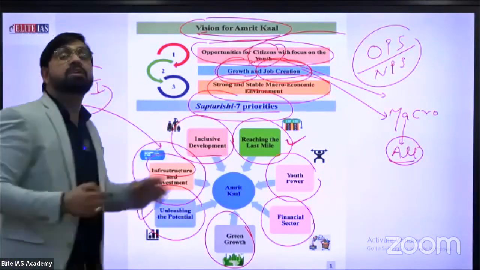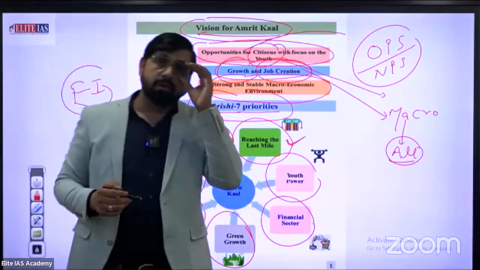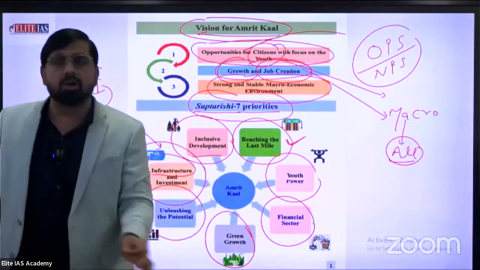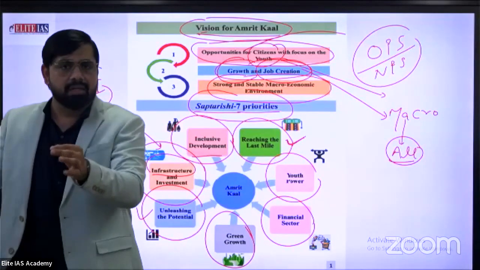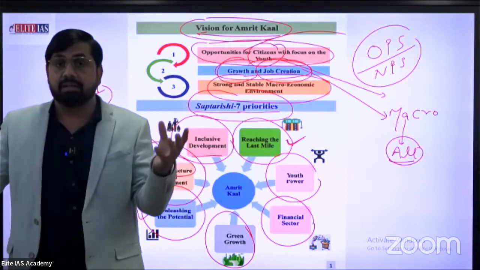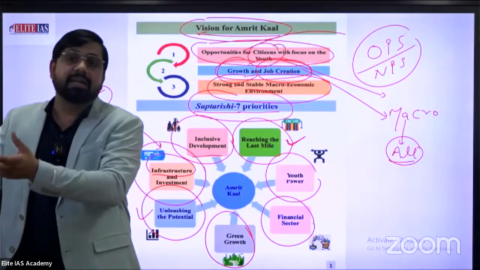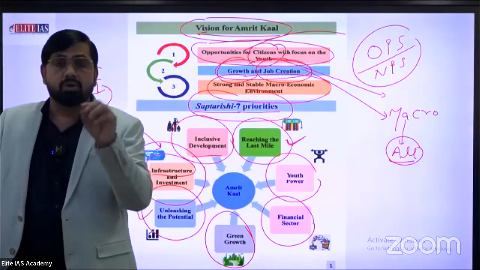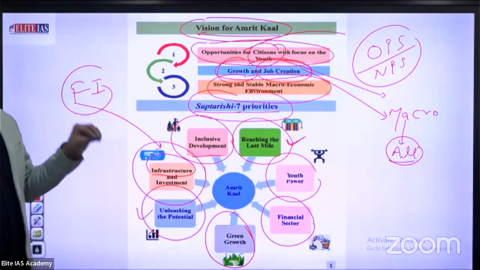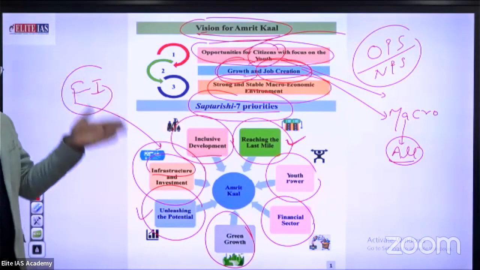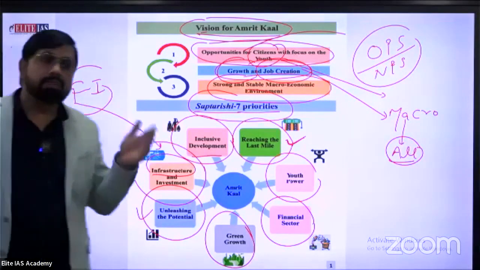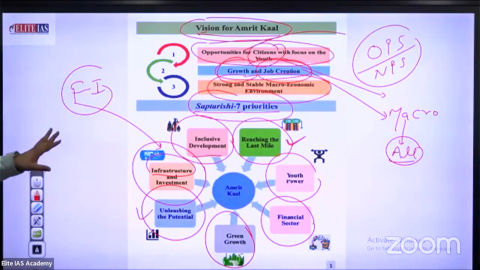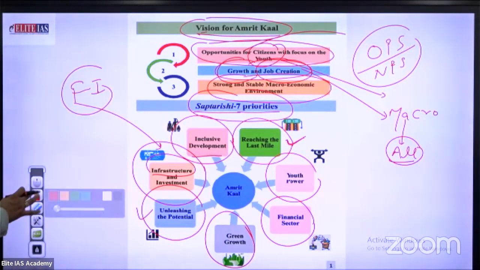What's the meaning of inclusive development? Inclusive development means development in all sectors, not only in the education sector, not only in the health sector, not only in the youth sector, not only senior citizens, not only a specific gender-based sector. Inclusive development means including all sectors. Those are the main 7 priorities of government in our budget, on 1st of Feb, given by Nirmala Sitharaman. Okay, clear this slide. Let's see our next slide.